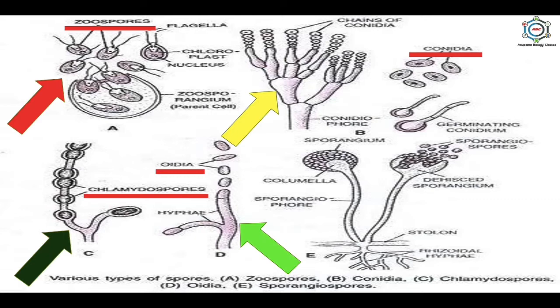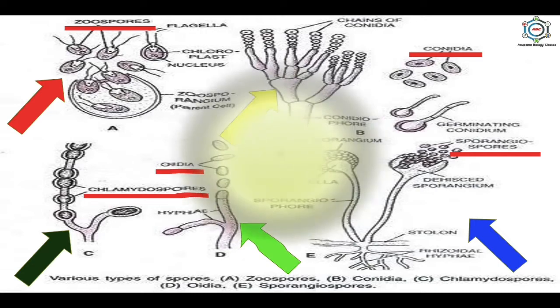They germinate immediately after liberation and cannot survive under unfavorable conditions. And the last is sporangiospores, which are non-motile spores produced individually in the sporangia, and they are dispersed by wind and germinate to produce new mycelium. So these are the complete structures of the spores.